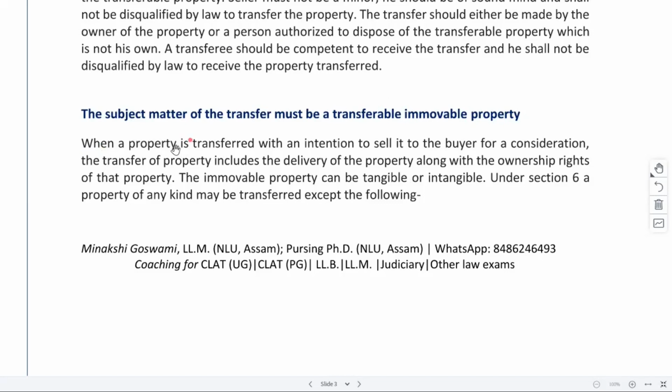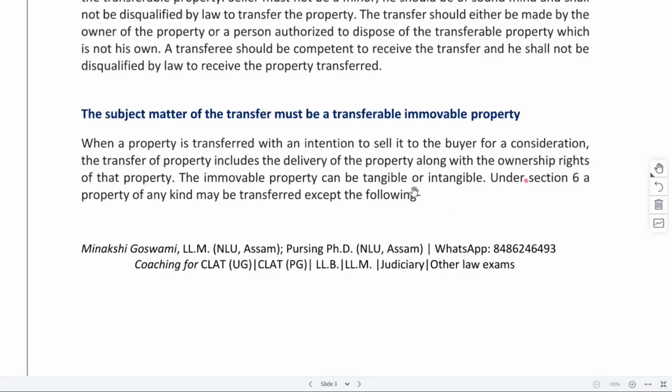When a property is transferred with an intention to sell it to the buyer for a consideration, consideration is price in this case. The transfer of property includes the delivery of the property along with ownership rights of that property. Yes, we are giving possession of the property. You are entitled to hold the property, plus we are also giving ownership. Immovable property can be tangible or intangible, like a right of reversion.